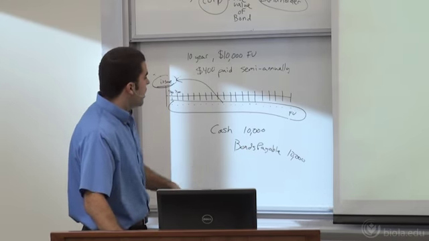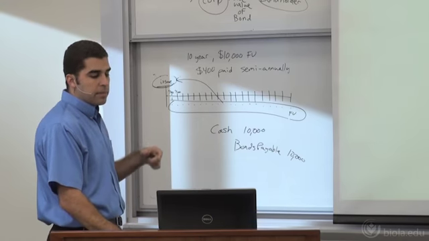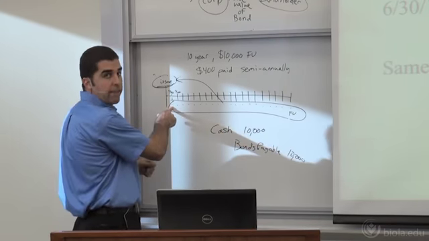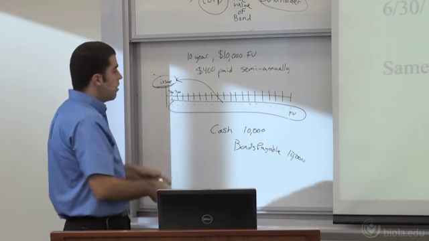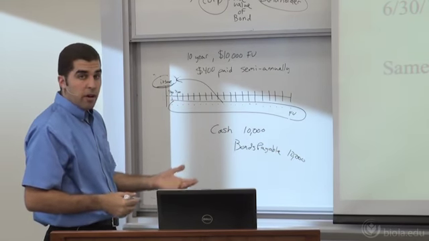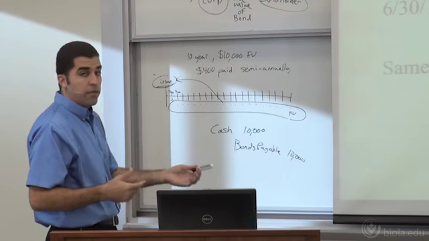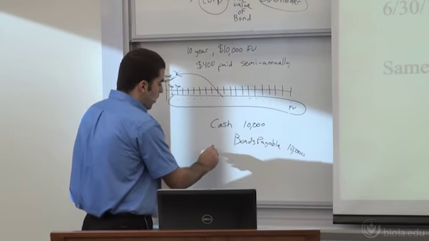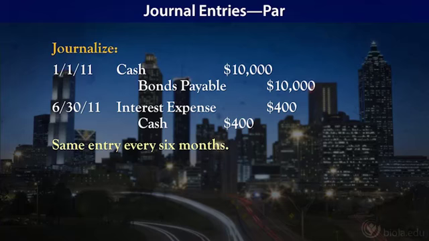So as we go to our first 6-month period of time has passed, and now we are going to actually have to pay the interest right there. So now 6 months have passed, we're going to have to pay $400. That is interest that we have to pay because we've used that investment for that particular period of time. We're going to record it to interest expense, and we're going to pay cash of $400. Simple enough, okay? We still owe $10,000. We're going to pay that all the way at the end at face value.